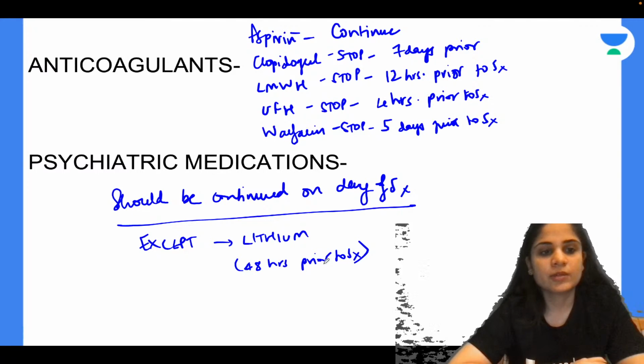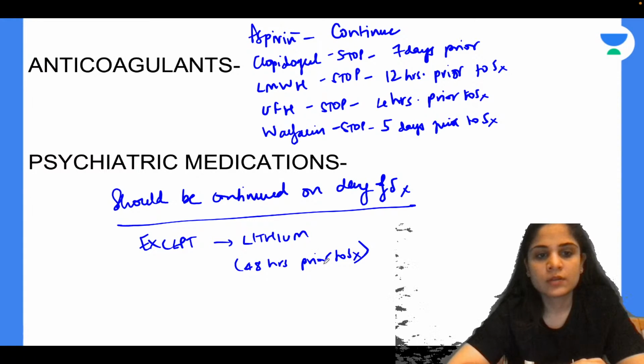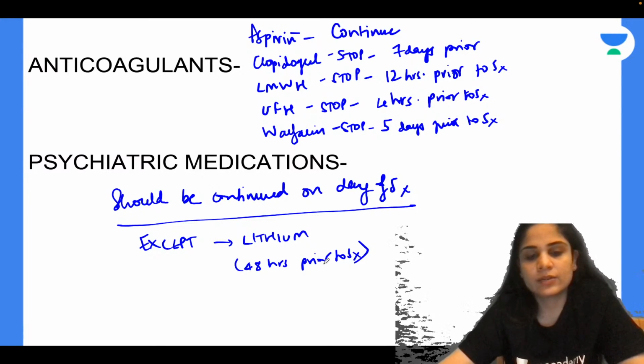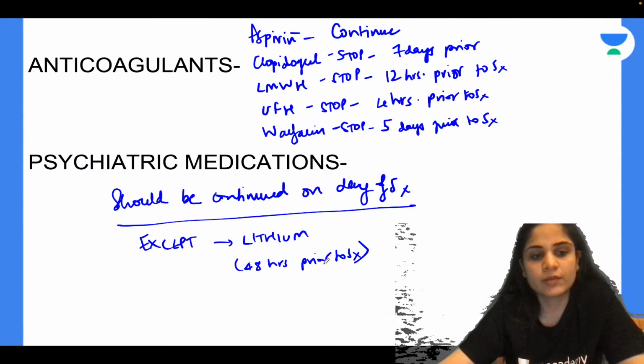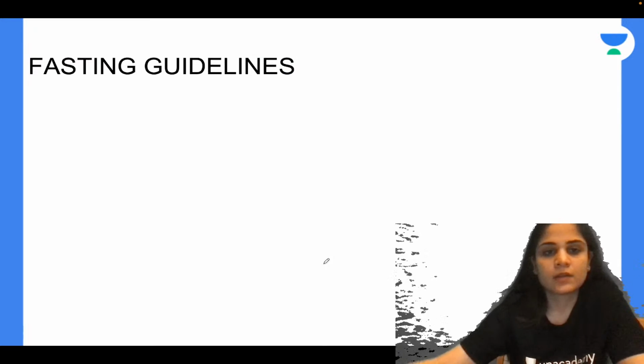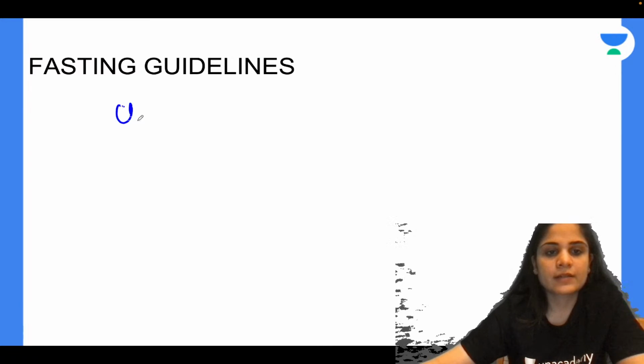Except lithium. Okay, lithium has to be stopped 48 hours prior to surgery. Why lithium? Because lithium can lead to interference with the metabolism of the anesthetic agents. So I need to stop it prior to surgery. Okay, 48 hours prior to surgery.